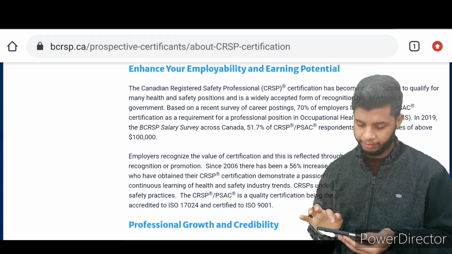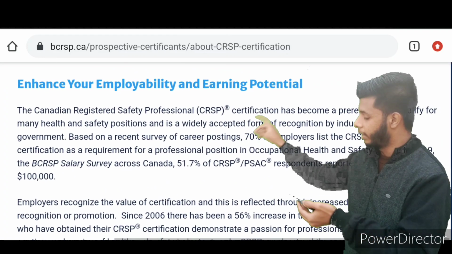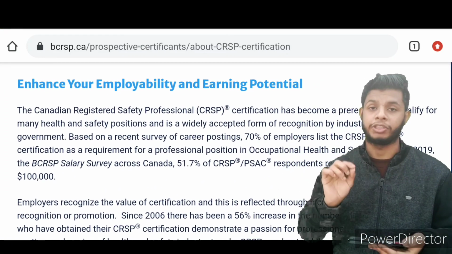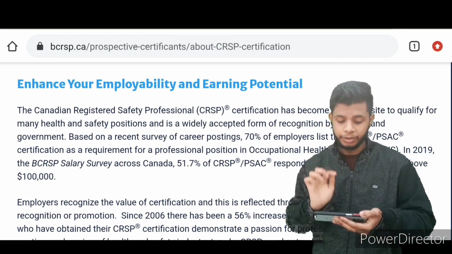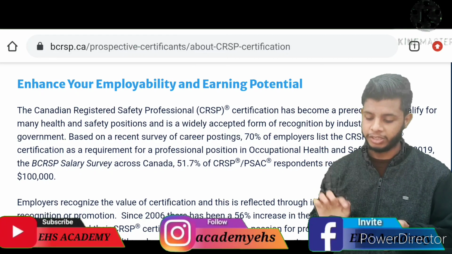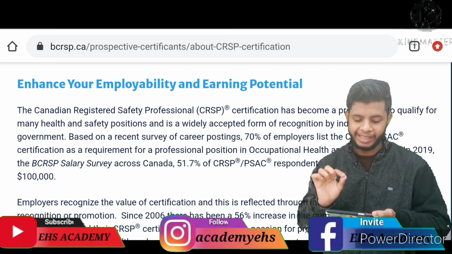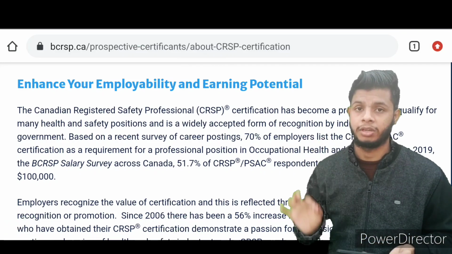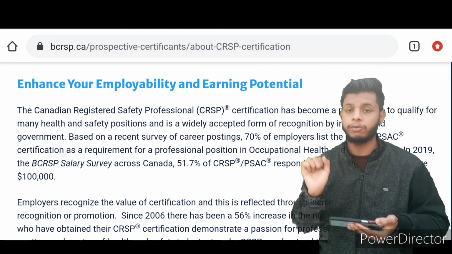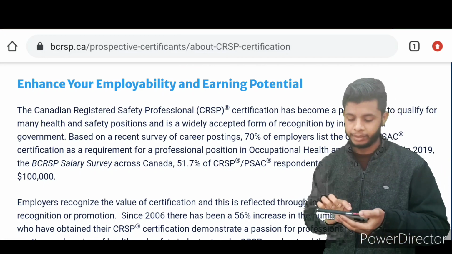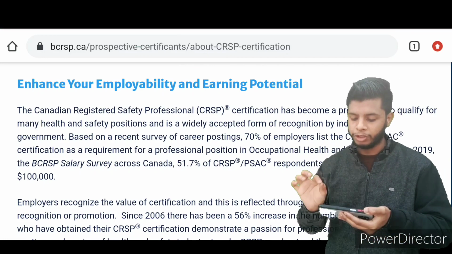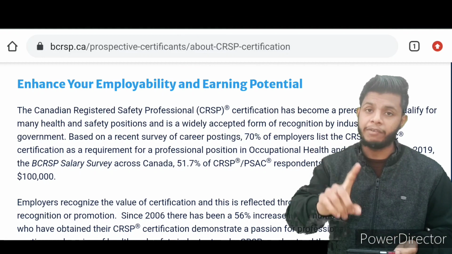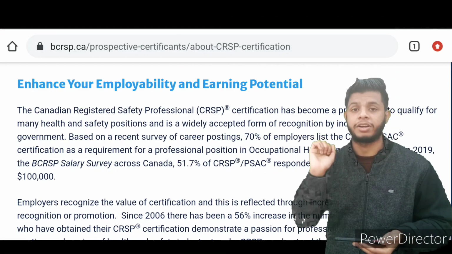See, here they have given it. I'll show you. Enhance your employability and earning potential. Just see that statement. The Canadian Registered Safety Professional, CRSP certification, has become a prerequisite to qualify for many health and safety positions. It means if you are looking for health and safety officer positions within Canada, then it is one of the prerequisites. You need to have that. And it is widely accepted for recognition by industry and government. It means in the private sector also, and in the government also, they are asking for that certification.